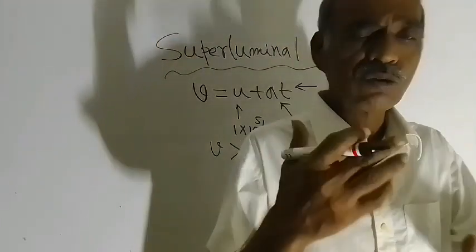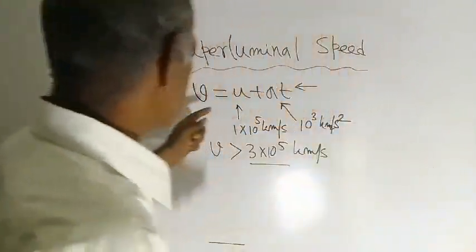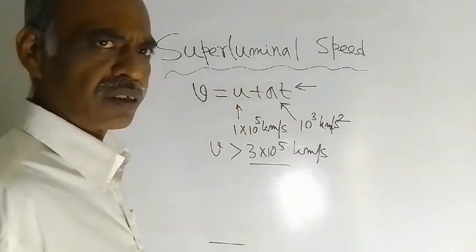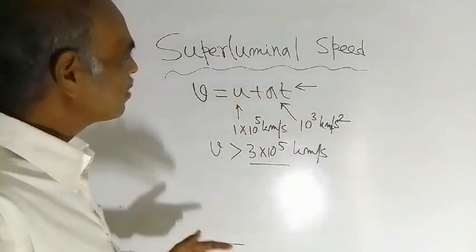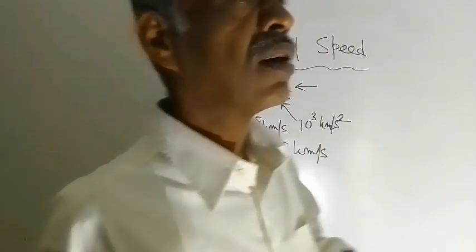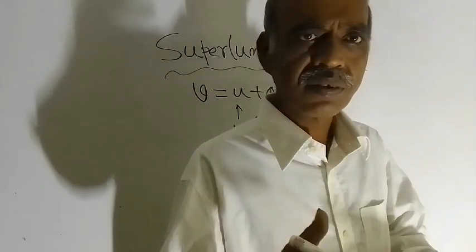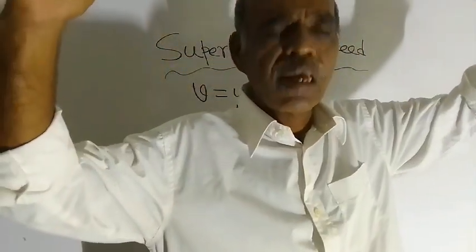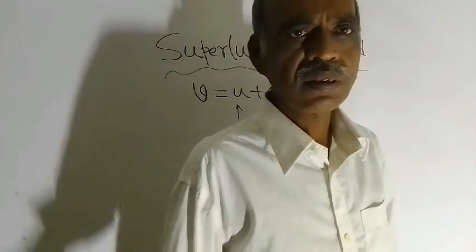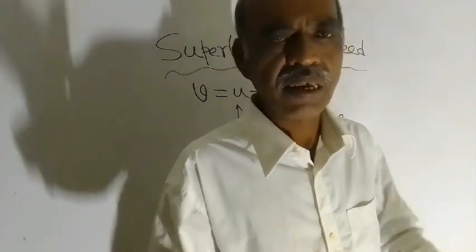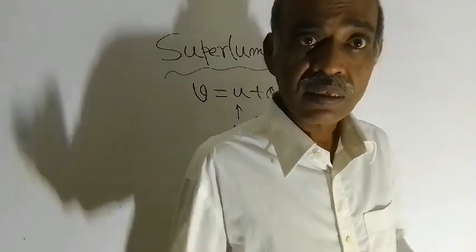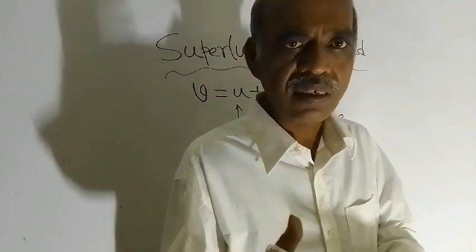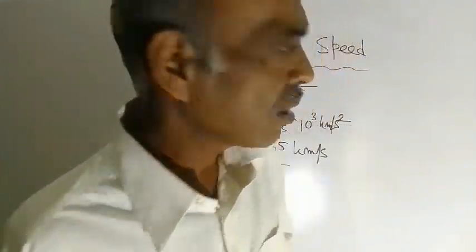By putting suitable values of T, you will see that V crosses this value. So according to Newtonian mechanics, this formula V is equal to U plus AT was obtained, and there was no speed limit. Such a maximum limit, that cannot be crossed by anything, was not mentioned in Newtonian mechanics.